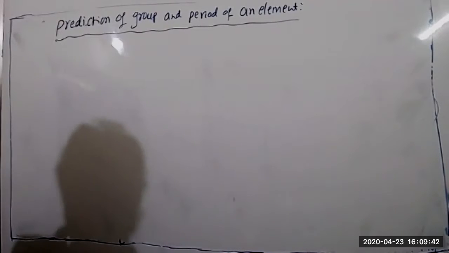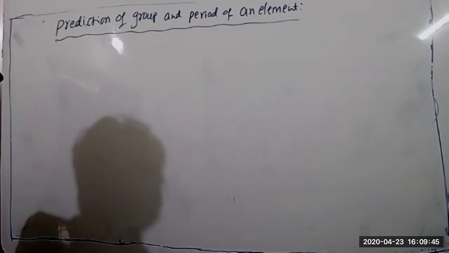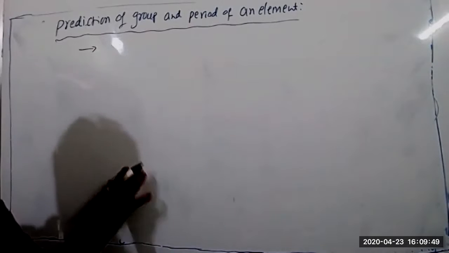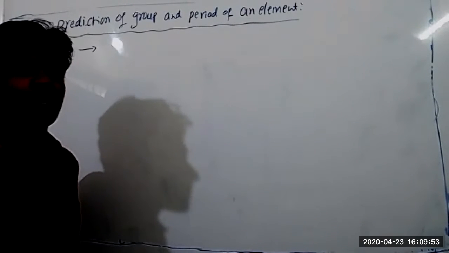Prediction of group and period of an element. A few note points are there. First of all, note down that. Then we will do how to find out the group number and period number of an element.